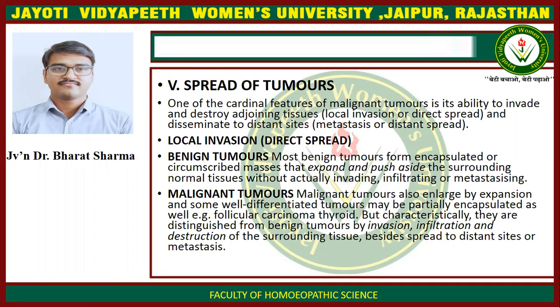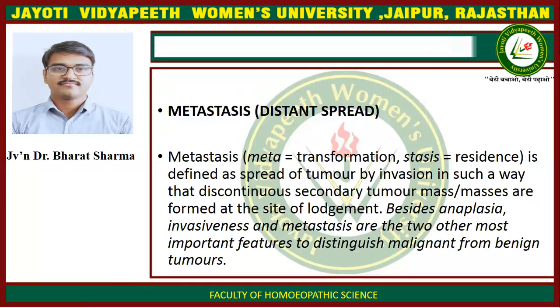But characteristically, they are distinguished from benign tumor by invasion, infiltration, and destruction of the surrounding tissue, besides spread to distant site or metastasis. Now, metastasis or distant spread.